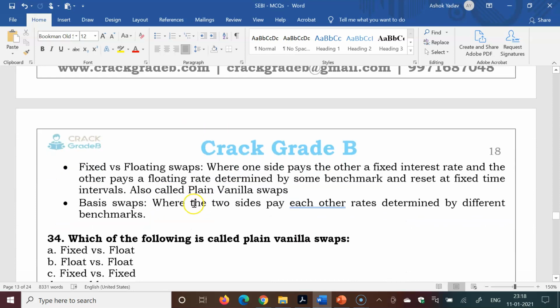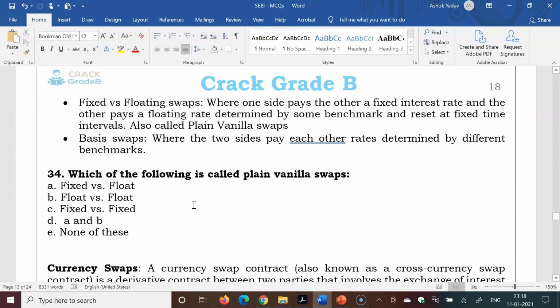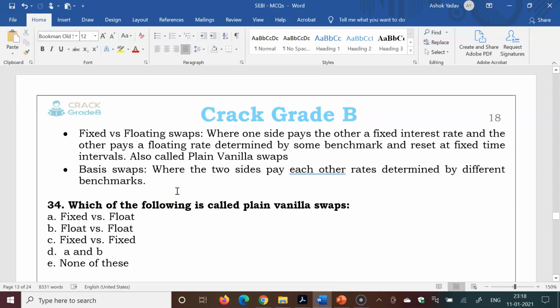These are the details given in the document. You can read from the document. Which of the following is called plain vanilla swaps? Fixed versus float, float versus float, meaning fixed interest versus floating interest rate, floating interest rate versus floating interest rate, fixed interest rate versus fixed interest rate, A and B. So fixed interest rate versus floating interest rate swaps are called plain vanilla swaps.